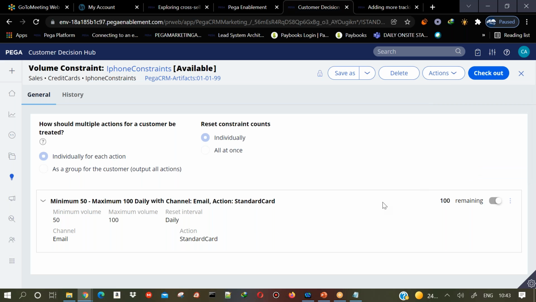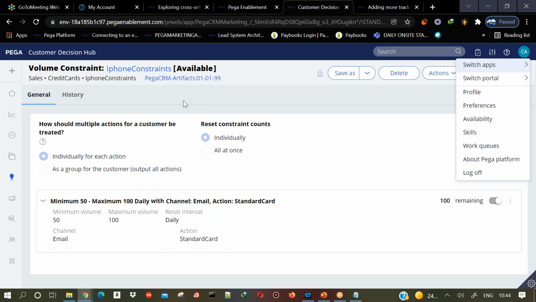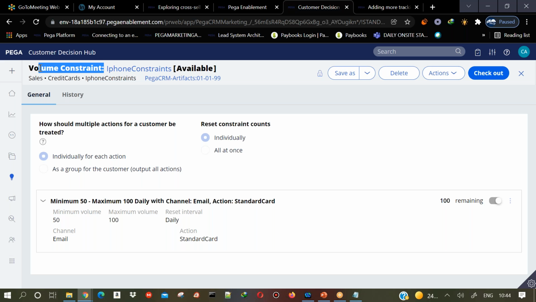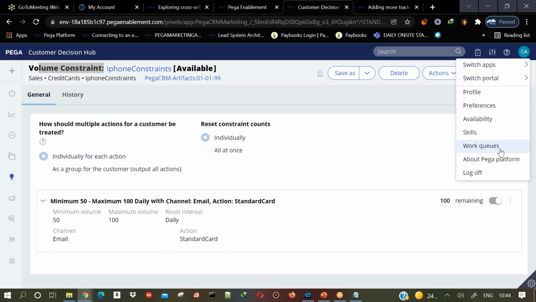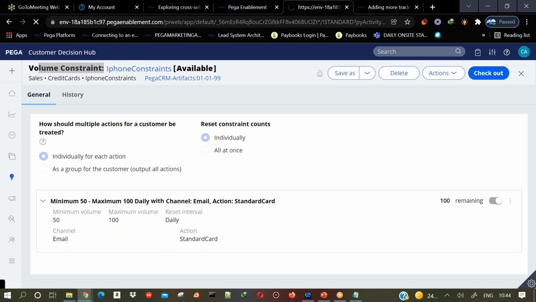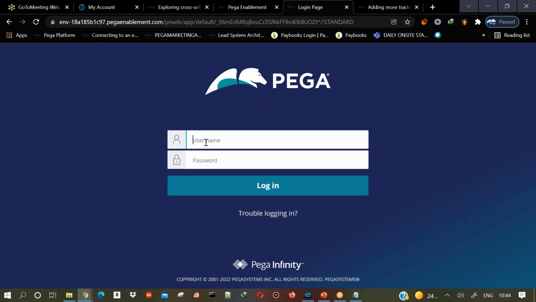Is it confusing or is it clear? So this volume constraint is applicable from an offer perspective, from an action perspective. How many actions do we have in stock? Like I have only 50 actions I can send per day, 100 maximum, 50 minimum, and after one day this will be reset, and again you can send minimum 50 and maximum 100. That is what you will be doing here.